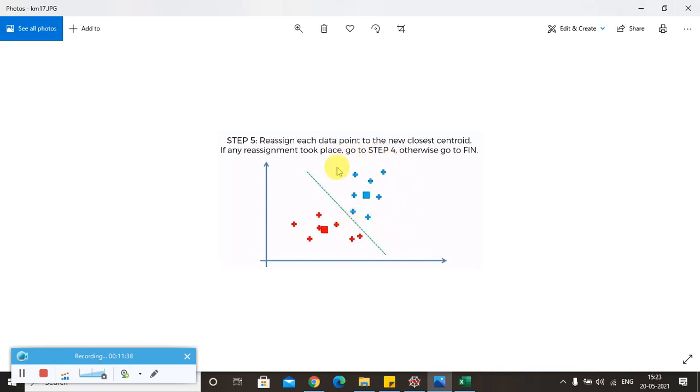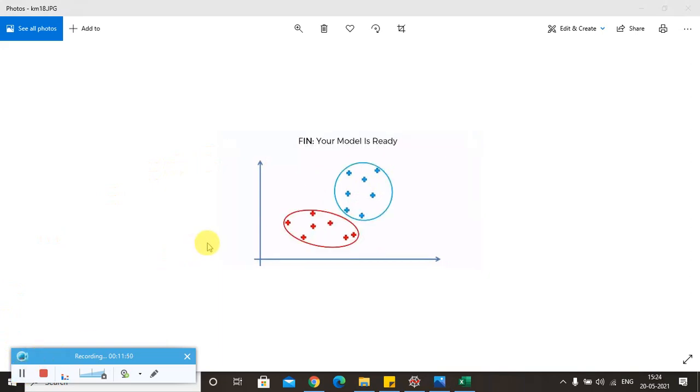Okay, so if you had mentioned the k as 5, then of course you would have got 5 different clusters. The same operations will be applied for that too, right? And finally once your algorithm is over, your model will be ready, and based on the observation it is very clear that you found 2 clusters here. This is how your model will look like after you apply the k-means clustering algorithm.